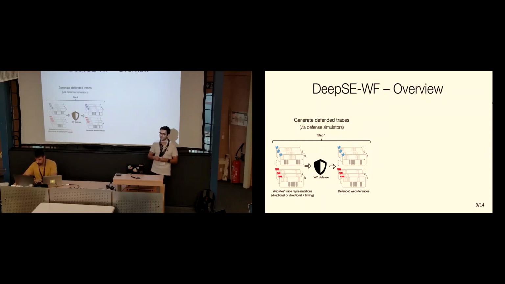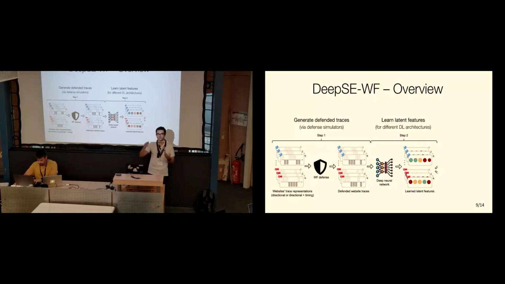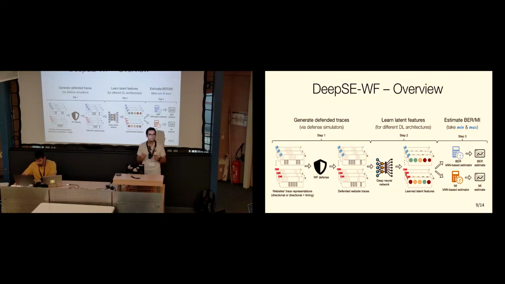This can be achieved by either applying defense simulators or actually collecting live defended Tor traffic. And then we pick a bunch of different neural network architectures, typically drawn from common attacks like TikTok or Deep Fingerprinting, Var-CNN, and so on. And we generate the learned latent features that each one of these attacks would create.